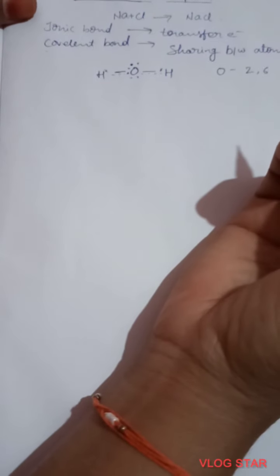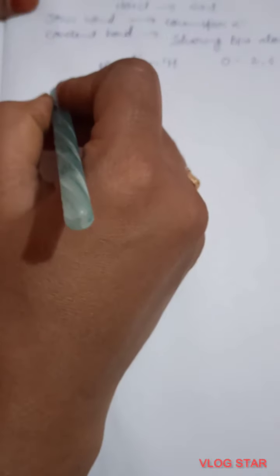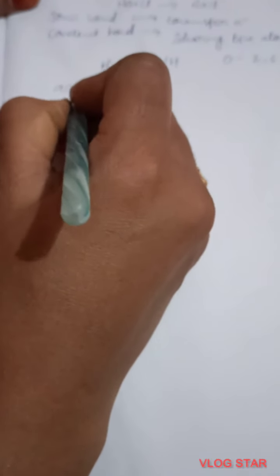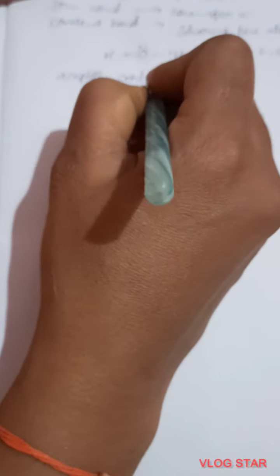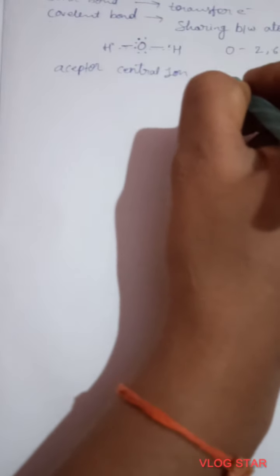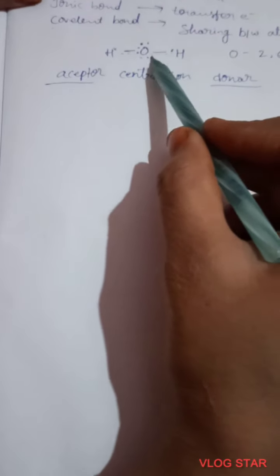What is the coordination bond? In this coordination bond, we require one acceptor, which is nothing but the central ion, and one donating element, one donor. We require an acceptor and a donor. In a covalent bond, the electrons are shared between the atoms. It forms compounds. These are the covalent compounds.